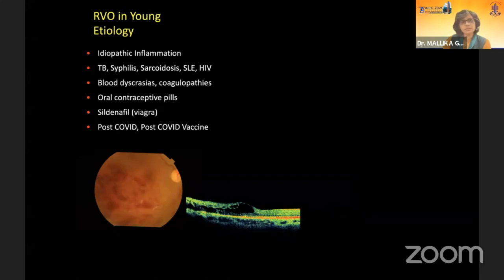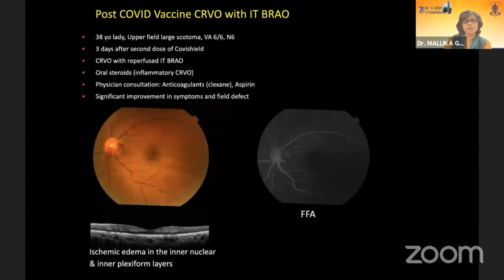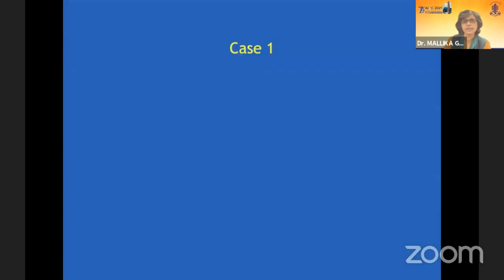In the young, it is usually idiopathic inflammation or inflammation secondary to other diseases, or blood dyscrasias, leukemias, oral contraceptive pills, or sildenafil use, and nowadays post-COVID and post-vaccine. Most of these patients are asymptomatic and do well, and may require steroids if it is idiopathic. This is a post-COVID vaccine young lady with CRVO and inferotemporal BRAO, with rapid resolution of symptoms on oral steroids and anticoagulants.